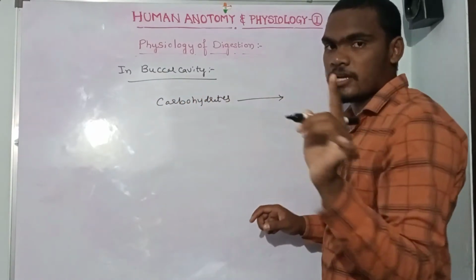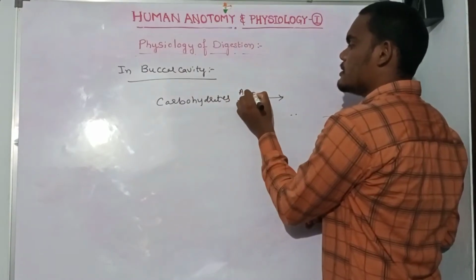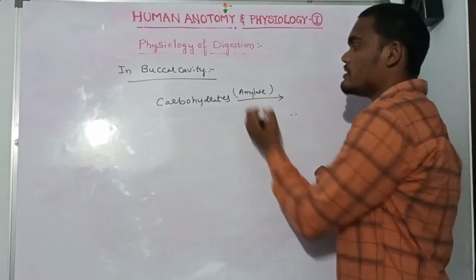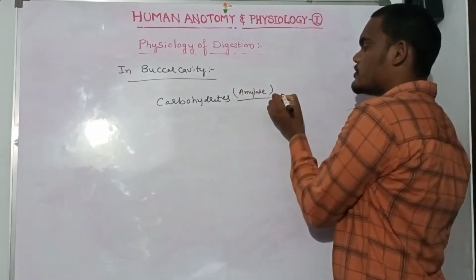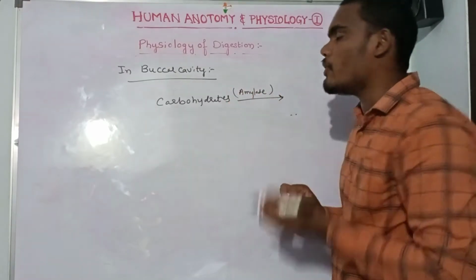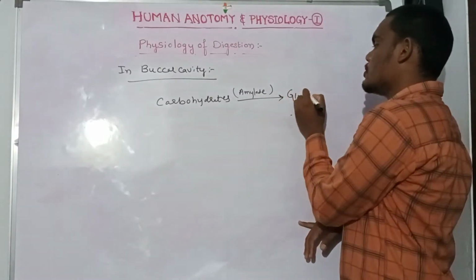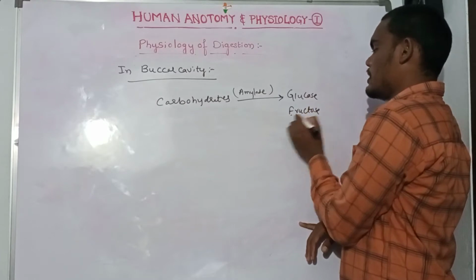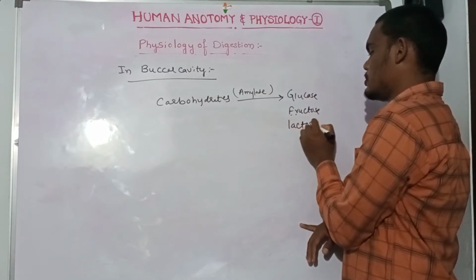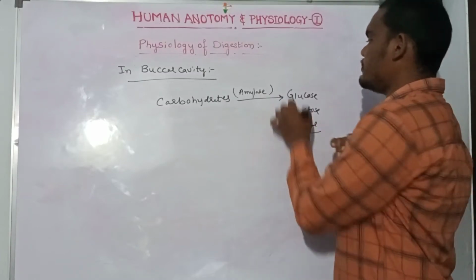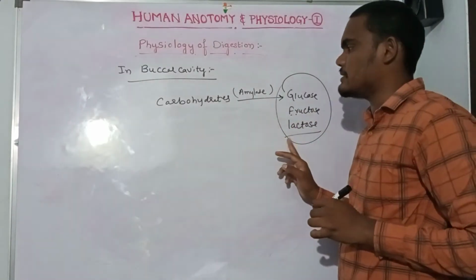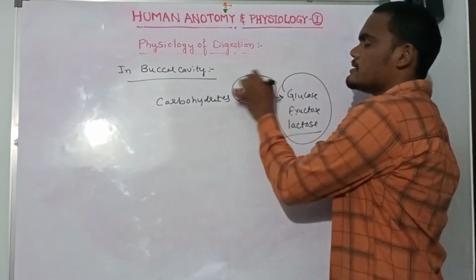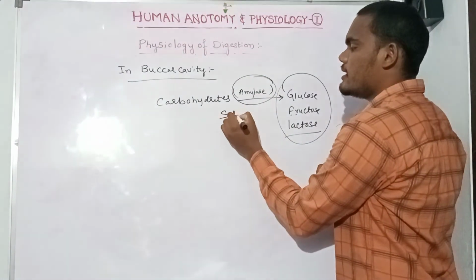With the help of the enzyme amylase, carbohydrates are converted into simple molecules, glucose, fructose, and lactose.